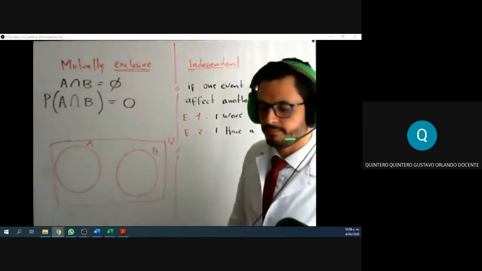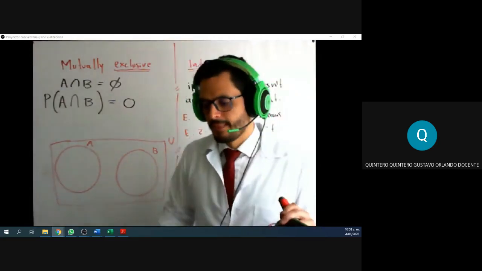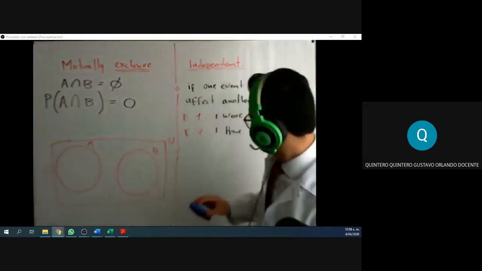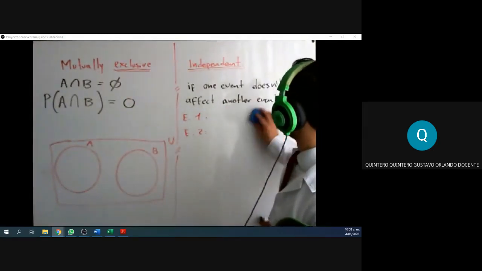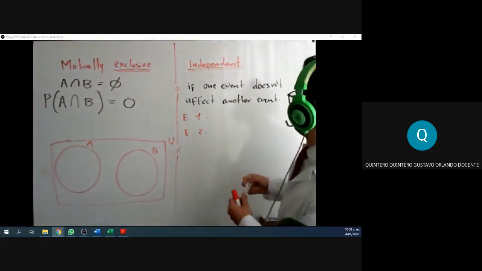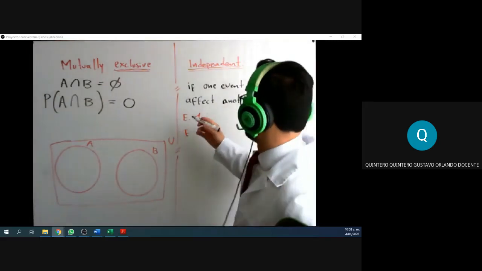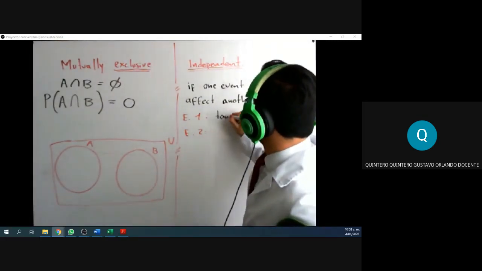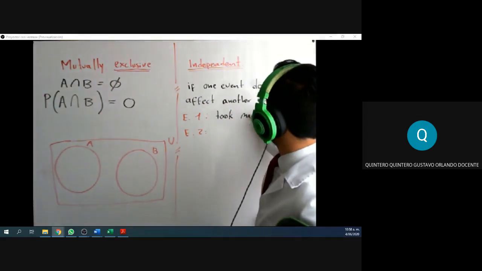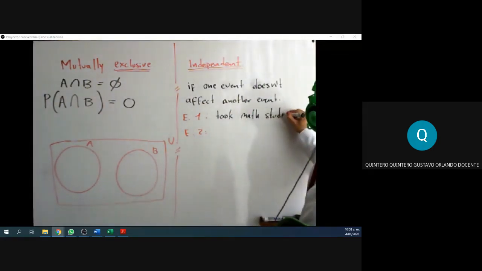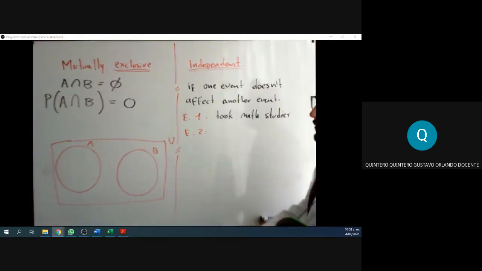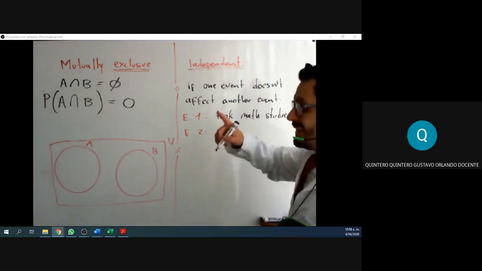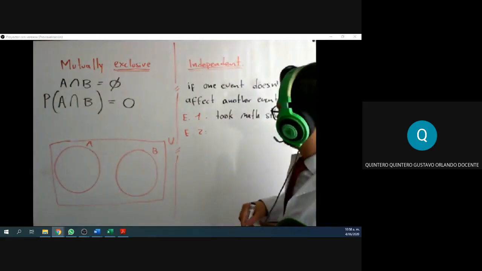All right. How about this? Can you say if these events are independent or not? Are these dependent or independent? Look at this. All right, here we go. Took math studies. That's one event. One of you may have taken math studies, all of you, right? And then the second event is,